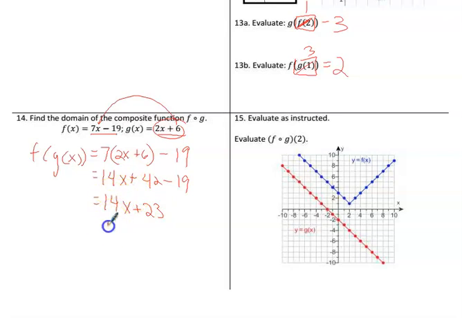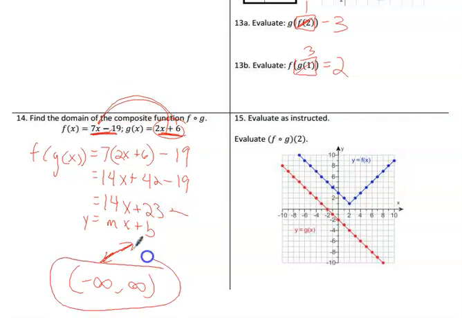Well, that is in the form of mx plus b. That's a line. And a line, think of what a line looks like. It goes on forever, goes left forever, right forever, and everything in between. The domain is always going to be all real numbers. So it does not matter what line this is and what line this is. If you take a line and put it inside of a line, you're always going to end up with another line, and the answer will always be all real numbers. So if you realize that, you've just found the answer to one of the questions on the test. It's going to be all real numbers.